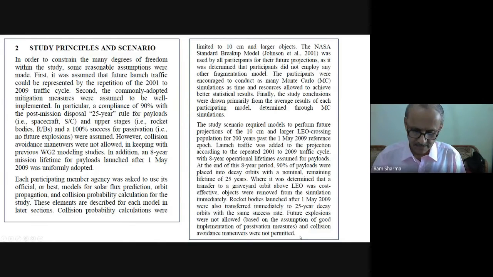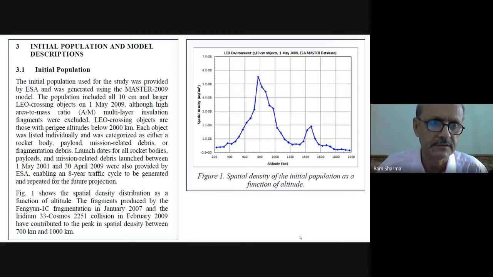See, when two bodies are nearby, like the space station, and any body comes nearby, the collision can be avoided by changing the path slightly. So these are all the conditions on which the study was carried out.